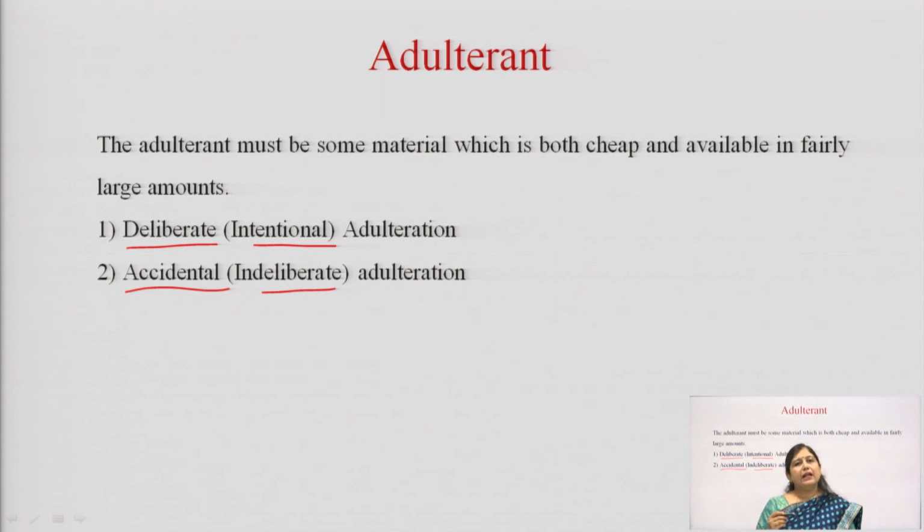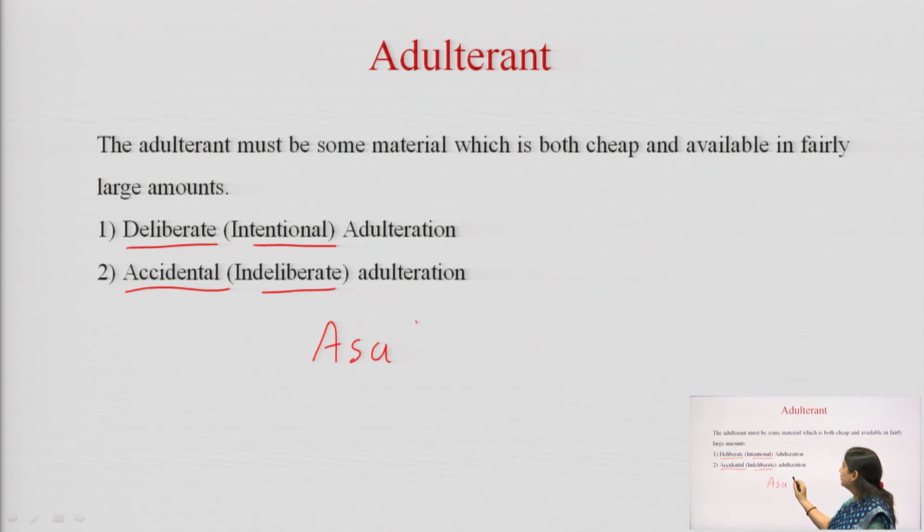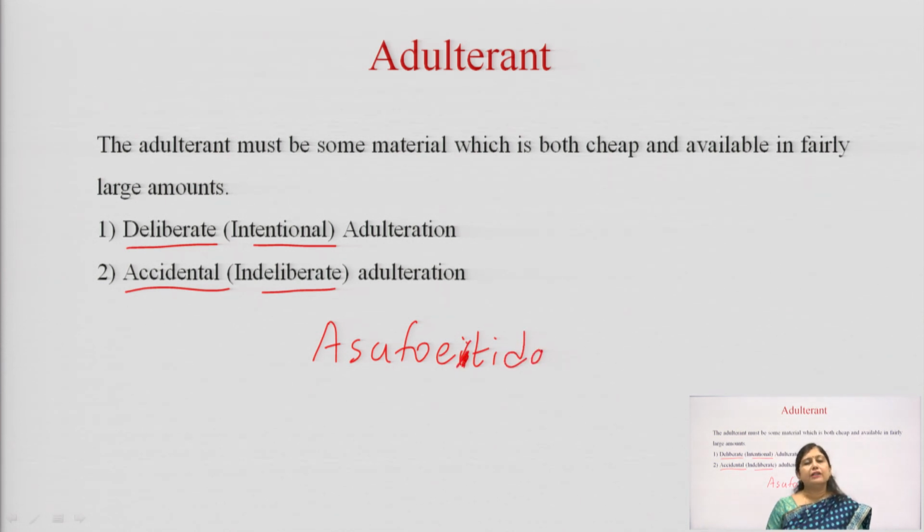Deliberate or intentional means that a person, with a profit intention, mixes a particular drug. For example, if I take the example of asafoetida, hing. Asafoetida is a very expensive drug, and when this drug is sold in the market, the cost is very high. Okay.